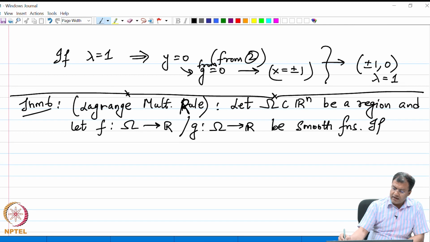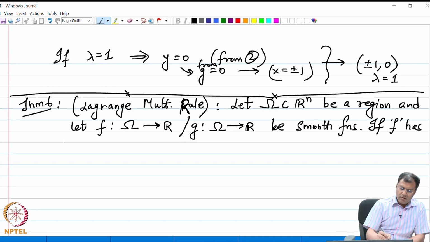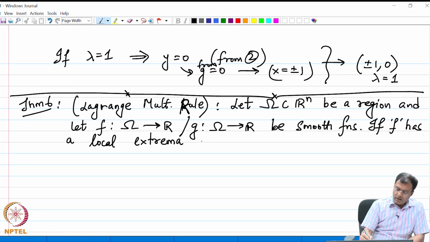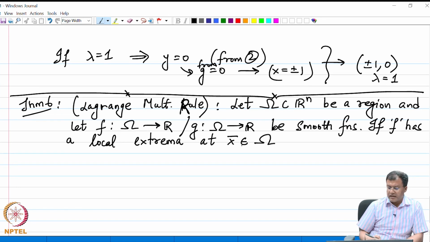And if f has a local extrema at x bar in omega, the vector, we are talking about Lagrange multiplier in multiple dimensions.